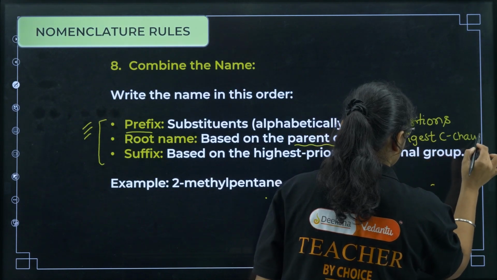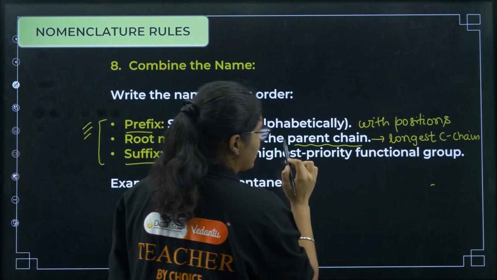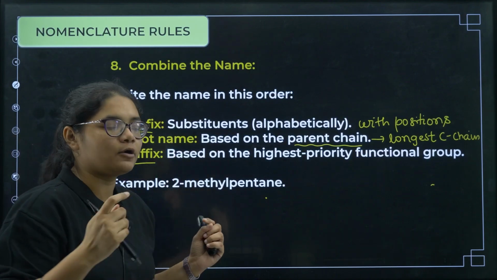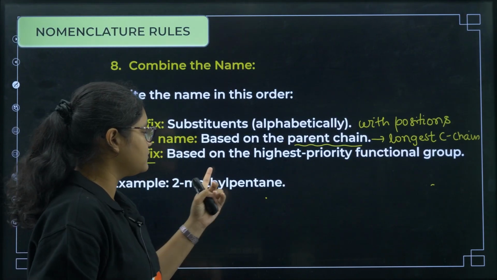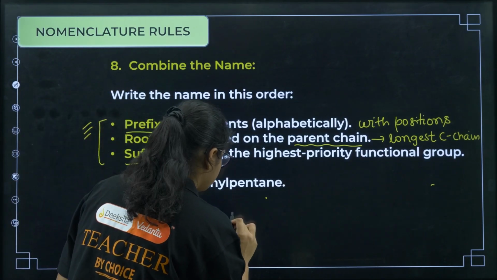Okay, next, the suffix part. Suffix part is based on the highest priority functional group. So in the compound, whichever functional group is of highest priority, based on that the suffix should be there. Okay, so for example, we have this compound like this.